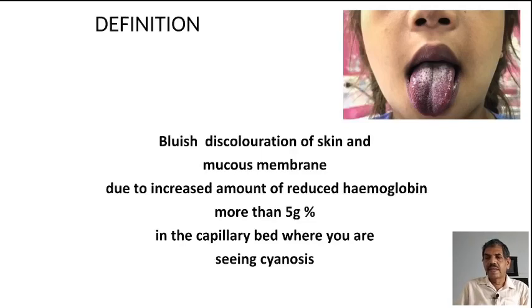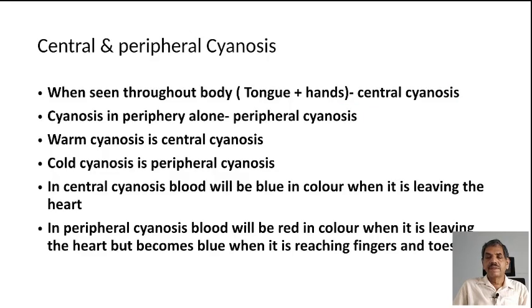Definition of cyanosis: bluish discoloration of skin and mucous membrane due to increased amount of reduced hemoglobin, more than 5 gram percentage in the capillary bed where you are seeing cyanosis. There are two types of cyanosis, central and peripheral. When seen throughout the body, it is called central cyanosis. That means there should be cyanosis in the tongue and the hands. Cyanosis in the periphery alone is peripheral cyanosis. Warm cyanosis is central cyanosis. Cold cyanosis is peripheral cyanosis.